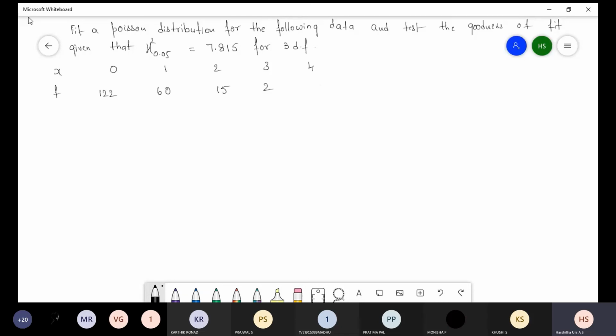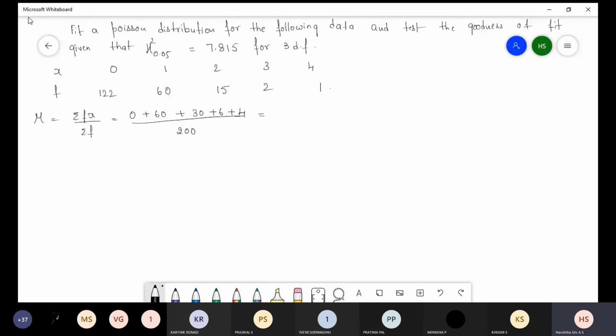Now we have to use the Poisson distribution method. So here we have to first find out the mu, that is equal to sum of frequency into x divided by sum of f. 0 into 122, 0, 60 plus 30 plus 6 plus 4 divided by 122, 60, 15, 2 plus 1, that is 200.